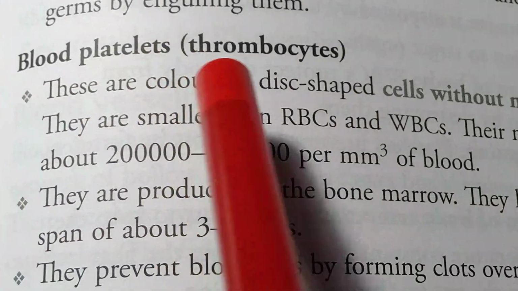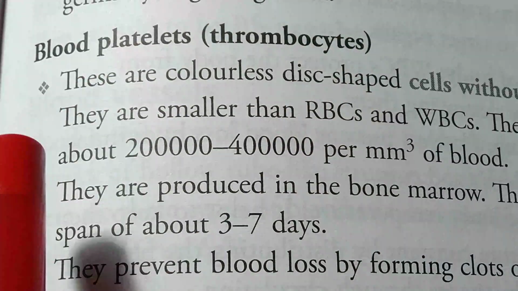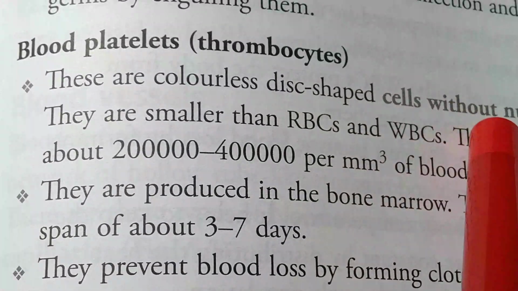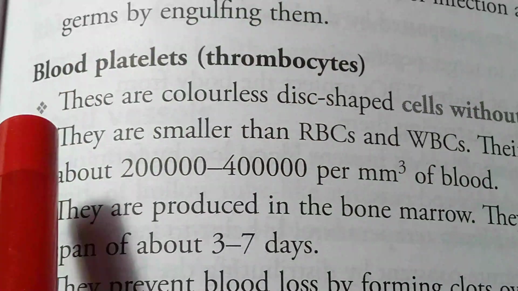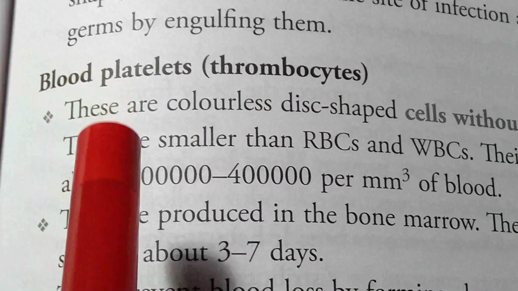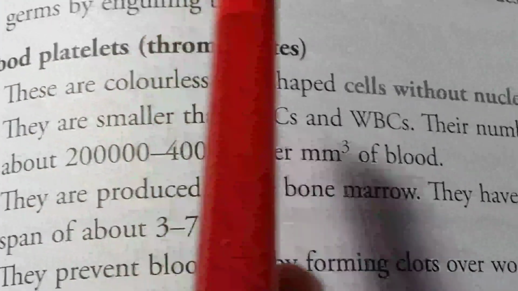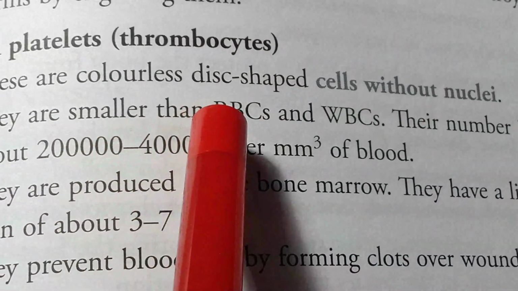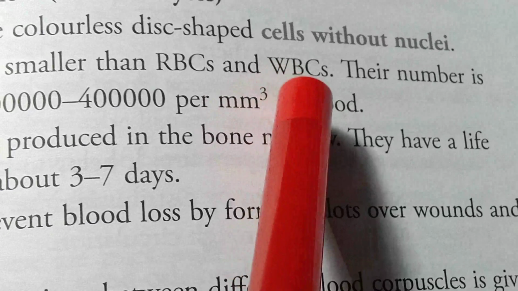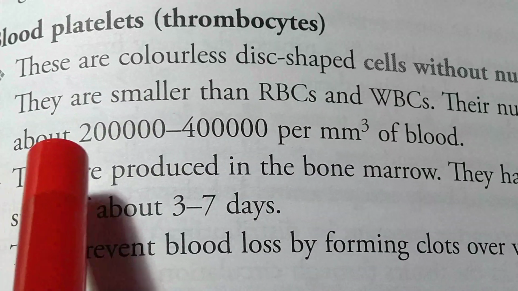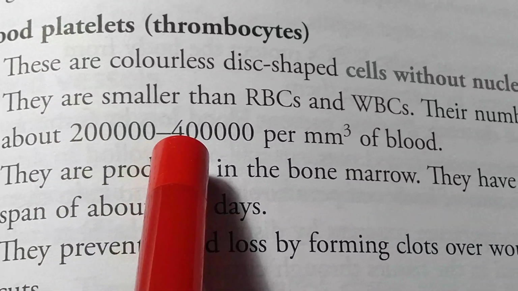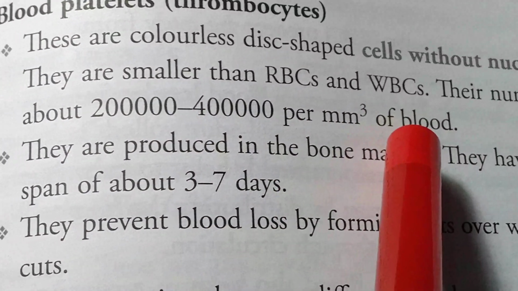Blood platelets or thrombocytes. These are colorless, disc-shaped cells without nuclei. So in case of RBC as well as blood platelets, the nucleus is absent. They are smaller than RBCs and WBCs. Their number is about 2 lakhs to 4 lakhs per millimeter of blood.